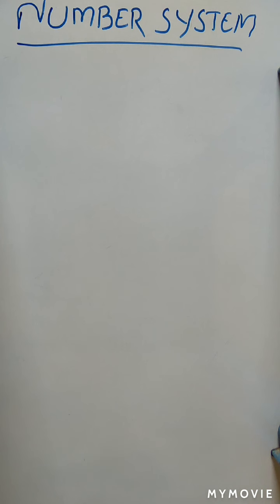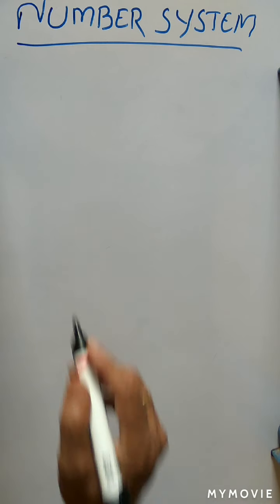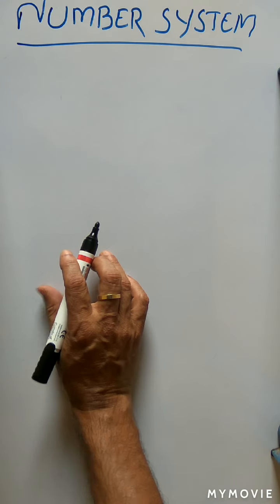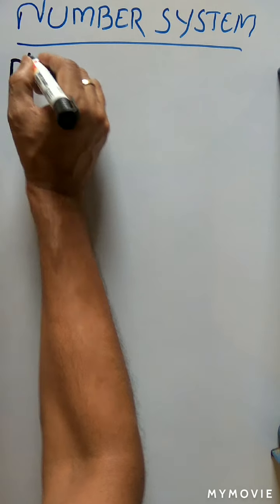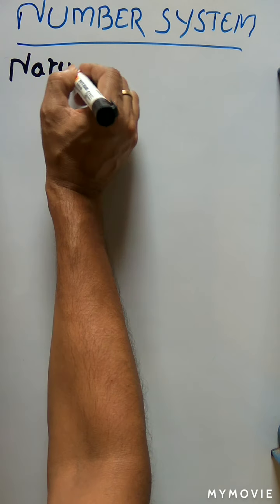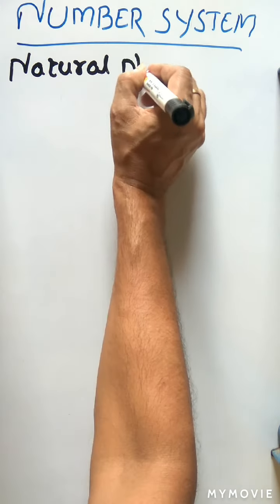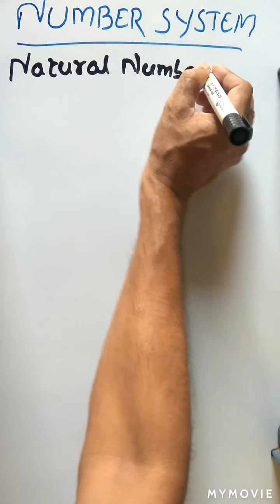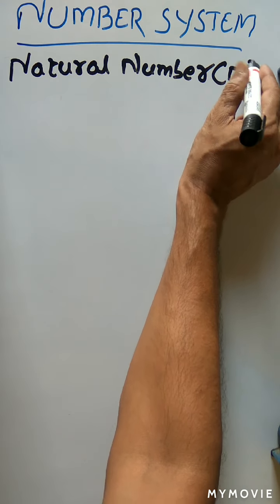Today we will start mathematics with number system. Number system is very important in mathematics. We will start with the first one, natural number. That is represented by N.